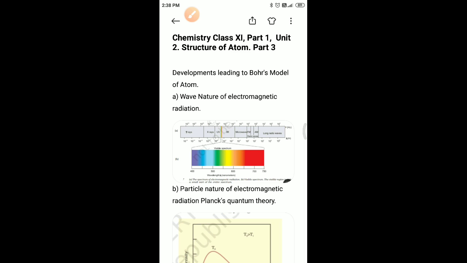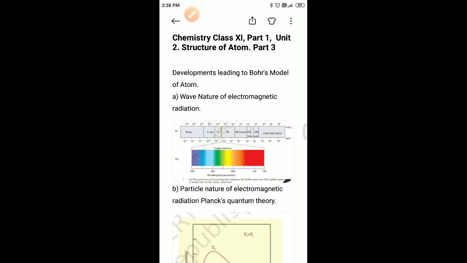Historically, results observed from the studies of the interactions of radiations with matter have provided immense information regarding the structure of atoms and molecules. Niels Bohr utilized these results to improve upon the model proposed by Rutherford. Two developments played a major role in the formation of Bohr's model of atom. One is the dual character of electromagnetic radiation, which means that radiation possesses both wave-like and particle-like properties, and the second one is experimental results regarding atomic spectra.